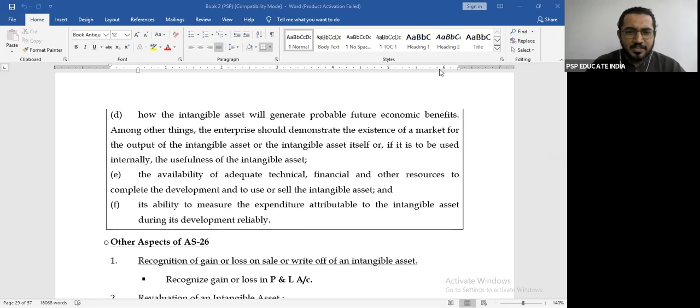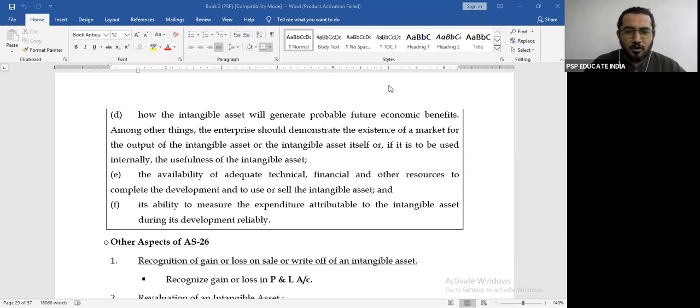Right. So there is one doubt which says a market for intangible should be existing during the development or even after the intangible is ready. So if you anticipate today that I will make the product, now please understand, you will make the product only when there is a market. If you anticipate that I am making it today there is not a market, but in the future it will be, still that market is okay, it fulfills the condition. So the answer to your question is during the development or even after. Yes, even after the intangible is ready, if there is a market, you can easily capitalize it. Right, I hope that solves your doubt.